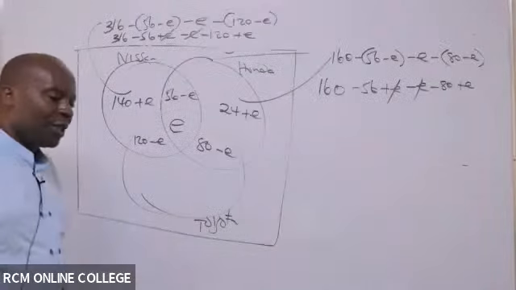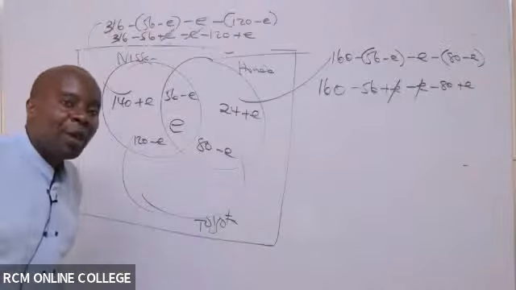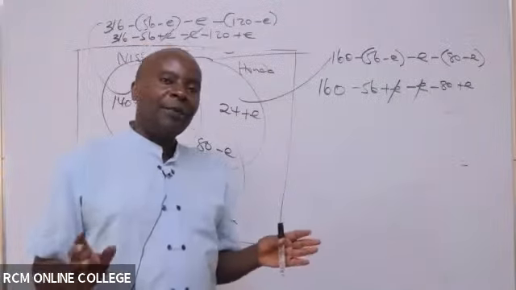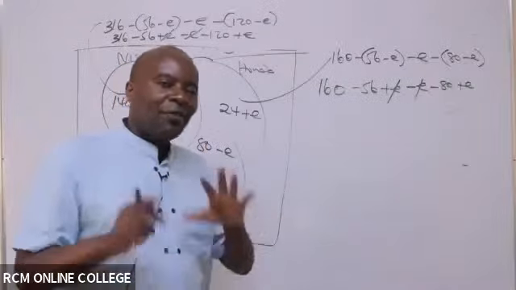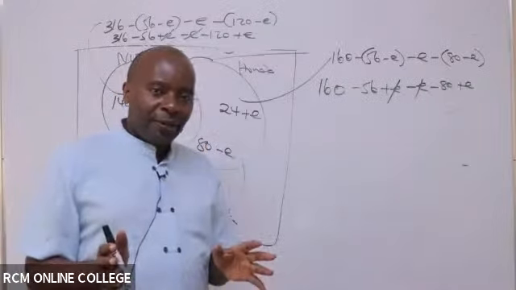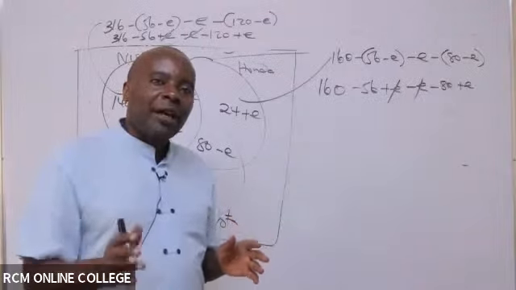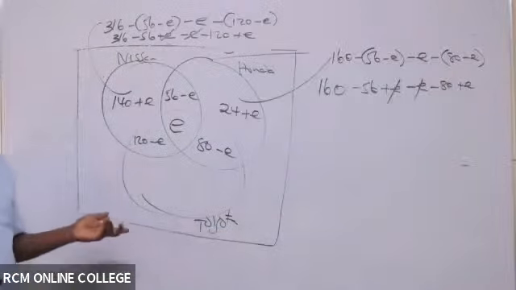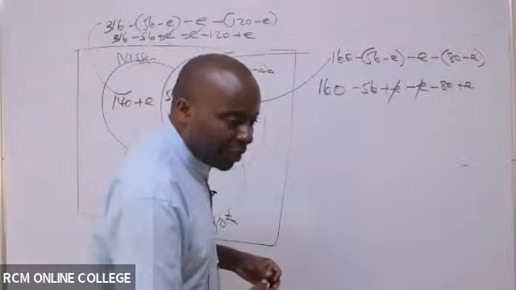This is very easy and it's very common. There is no way you'll be able to pass your QA paper without knowing probability. There are those topics that you must be very good at. Probability theory is one of them. We have the statistics part, very, very important. Don't go to a QA exam without knowing linear programming.